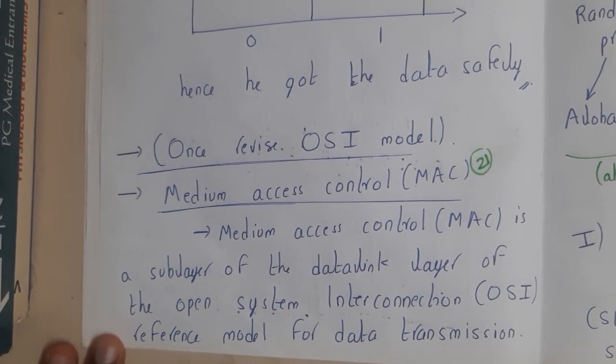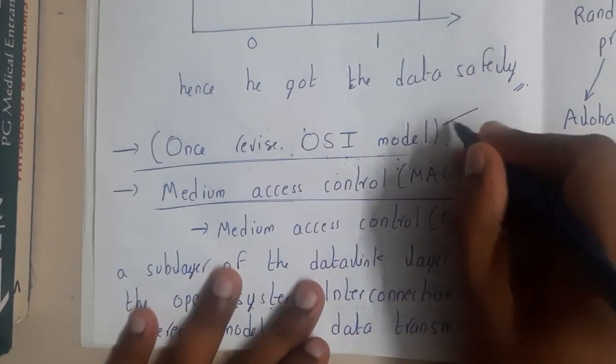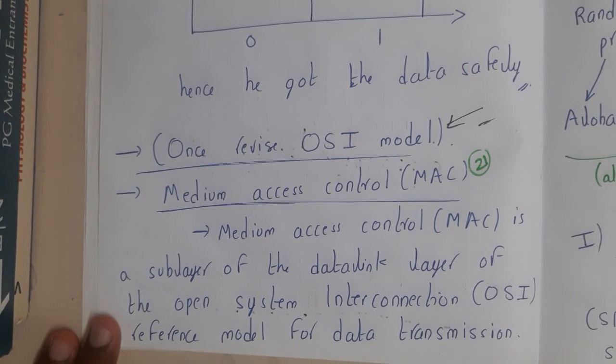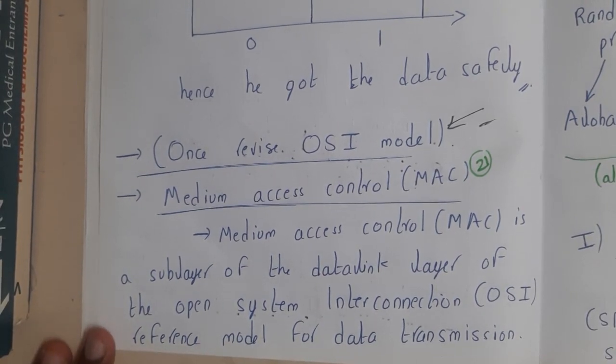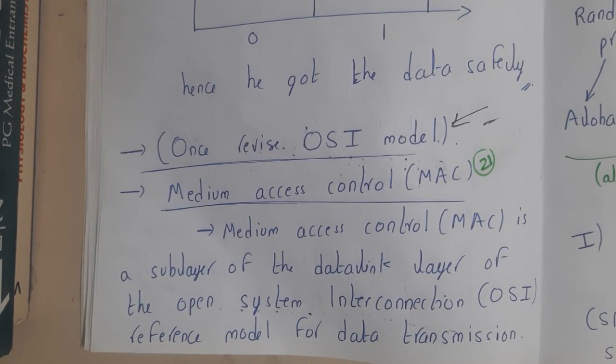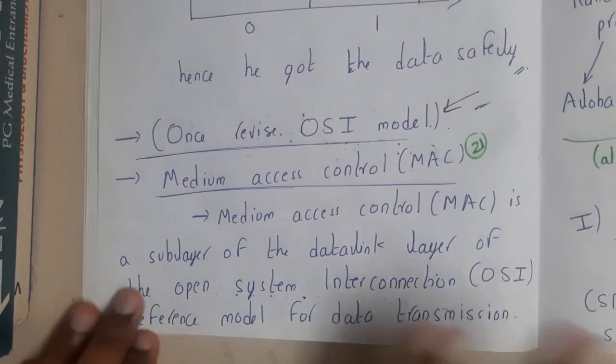Before going through medium access control, I want to inform you that, if possible, please revise the OSI model once. It will take around 10 to 15 minutes at max, and there is also a video available on our channel. If needed, I'll add it to the playlist so that you can check it once. Please revise it, because there is a sudden chance that in mobile computing they might even ask about the OSI model. So please cross check it once.